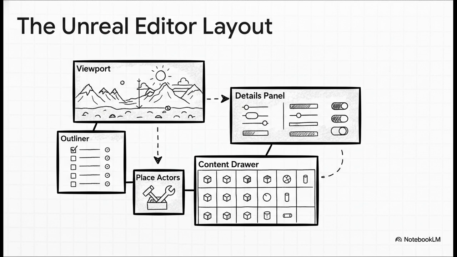The outliner, it's just a simple list of every single thing in that world. The details panel does exactly what it says. It gives you all the details of whatever you've clicked on. And the content drawer and place actors panel, think of those as your toy box and your toolbox. It's where you grab all the new stuff to put into your world.